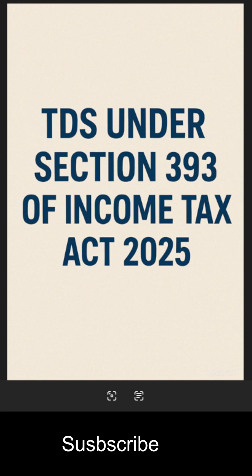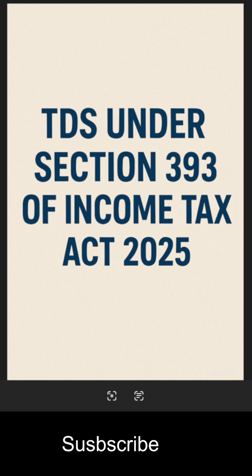So now the next one is any income by way of interest other than interest on securities, a banking company or a cooperative society carrying on the business of banking, a post office. Rate in force means the rate will be notified by the government and it will be applicable. The threshold limit is 1 lakh in the case of a senior citizen and 50,000 in the case of a person other than a senior citizen. So now you have understood the major things. Now let us go into detail further.